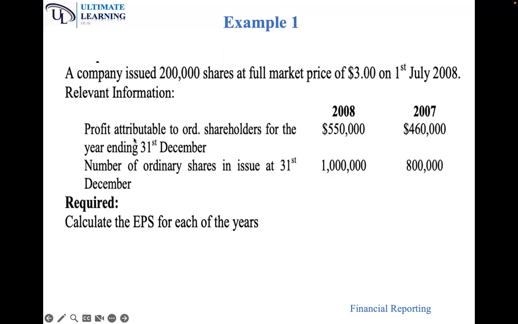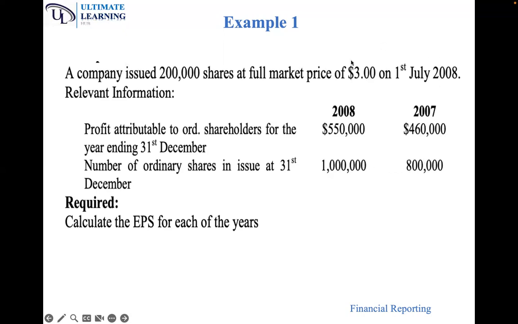You have been told the profit attributable to ordinary shares at the end of the year, 31st December, is 550, and we have 460 for 2007. And the number of ordinary shares by the end of the year 2008 is 1 million, and at the end of 2007 is 800,000. What does that mean? If it's the number of shares at the end of 2007, that will be the number of shares at the beginning of 2008.